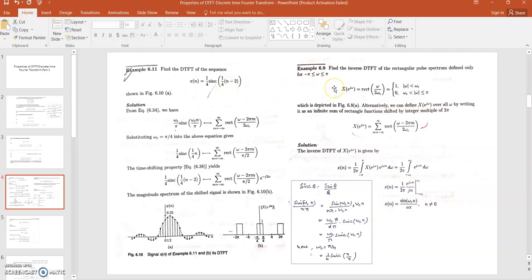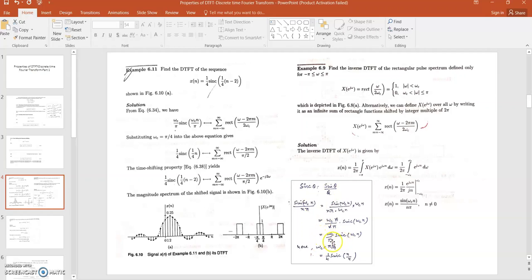Recall the example that we discussed in the previous lecture. Here, this is the example that we discussed in the previous lecture. In this example, you are identifying the inverse DTFT of the given rectangular function. And for this rectangular function, the inverse DTFT is a sinc function or a sine function. You can change the sine function to a sinc function, right? Here we have shown how we have written the sine function in the form of a sinc function.